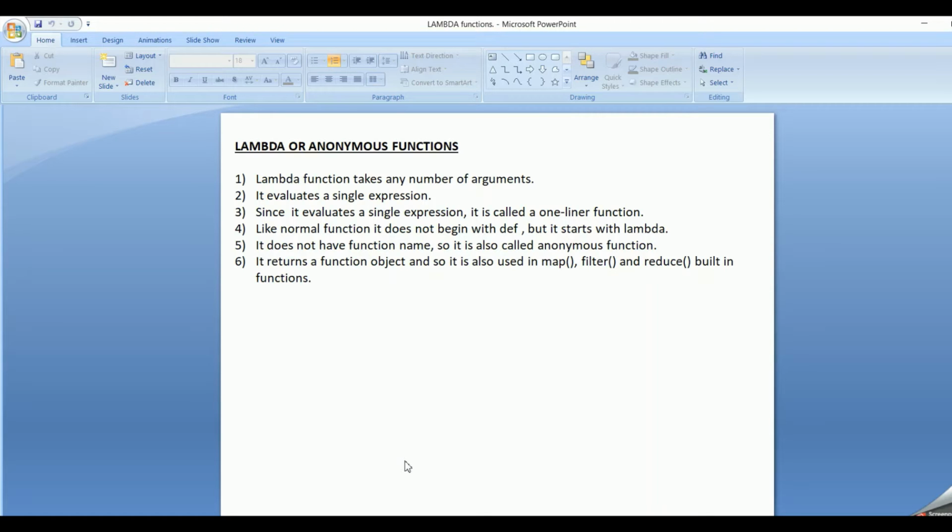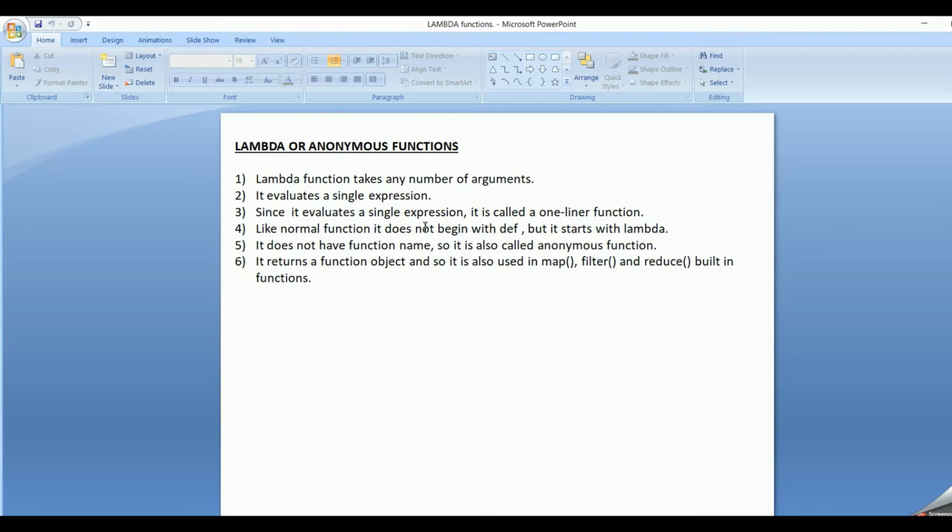In today's session, in the previous sessions we had looked into the regular or the normal functions, and in today's session let's look into the new concept of functions, that is the lambda or anonymous functions. So friends, what are these lambda functions? Lambda function is a type of function which can take any number of arguments and it will evaluate only a single expression. Since it evaluates a single expression, it is also called a one-liner function.